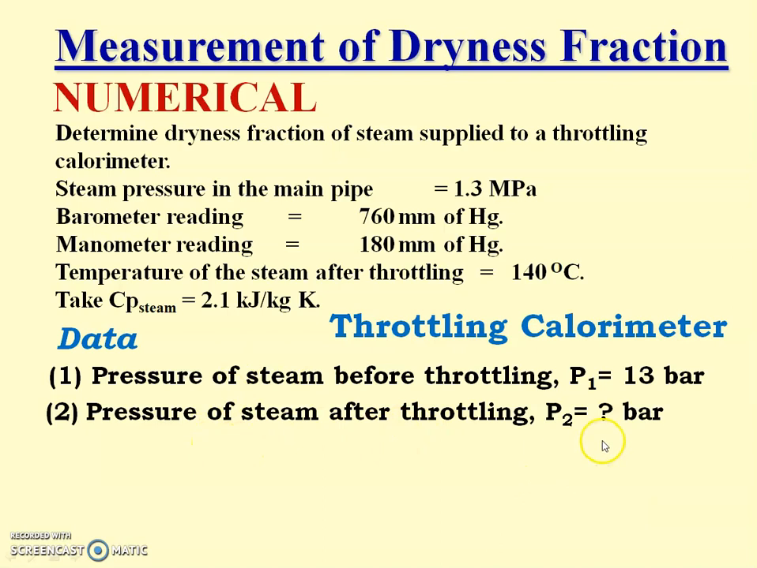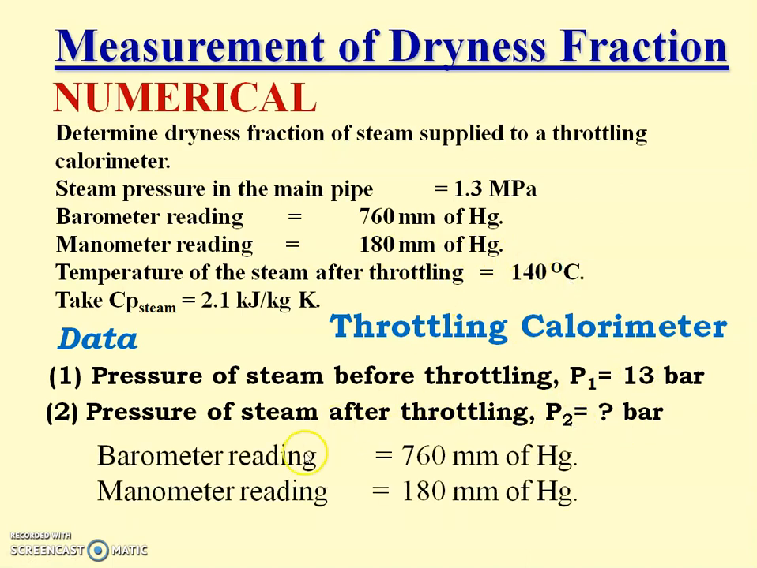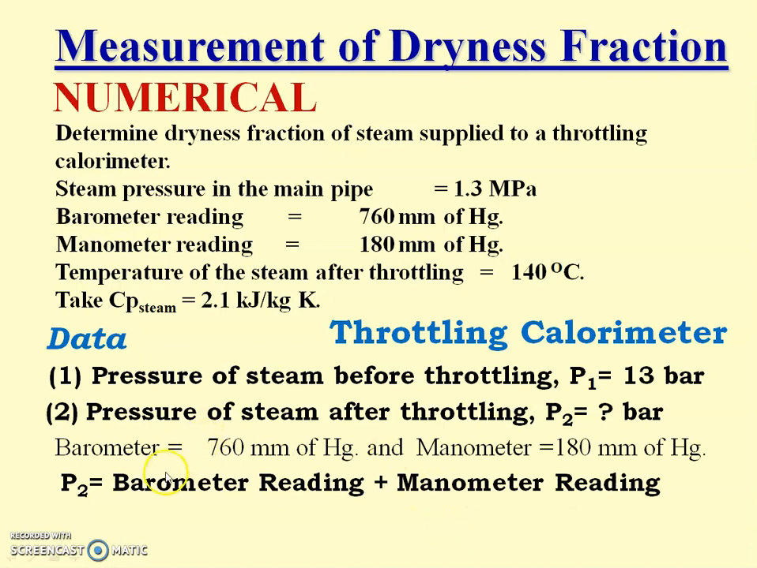Pressure of steam after throttling, have they given? No, they have not given. They have given barometer and manometer readings. So using these two data, we have to find out the pressure after throttling, that is P2 bar. Barometer reading is 760 millimeter of Hg. Manometer reading is 180 millimeter of Hg. So the absolute pressure, that is the pressure after throttling, P2, is equal to barometer reading plus manometer reading, that is 760 plus 180, which is 940 millimeter of Hg.